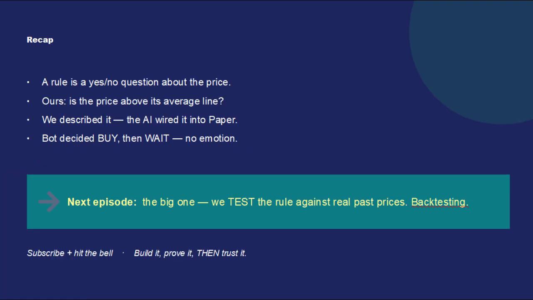Quick recap. A trading rule is just a yes/no question the bot asks about the price. Ours: is the price above its average line? We described it to our AI in plain English, it wired the rule into our paper option, and we watched the bot make real decisions. Buy when the price was above, wait when it wasn't. The skeleton has a brain now. Next episode is the big one this whole channel is named for. We stop guessing and start testing, running our rule against real past prices to see if it would have actually worked. That's backtesting, and it changes everything.